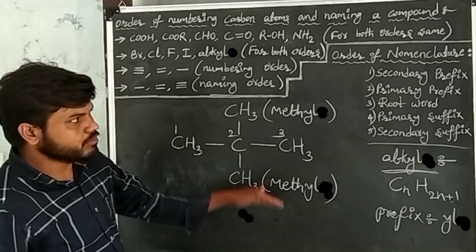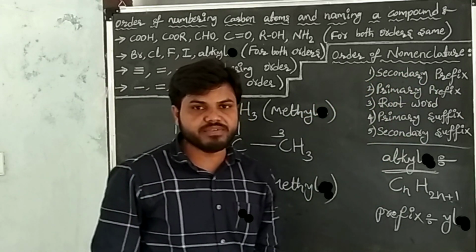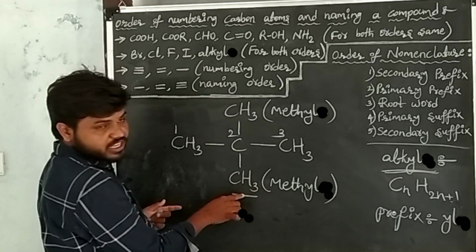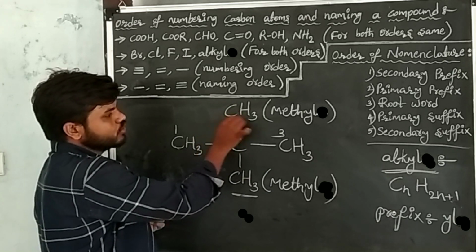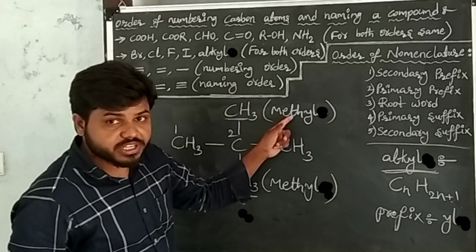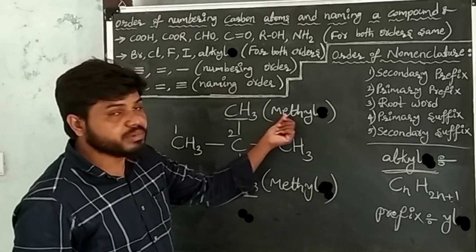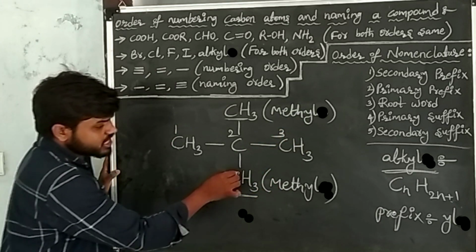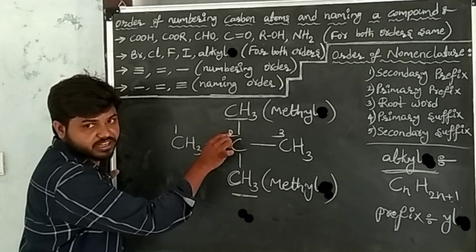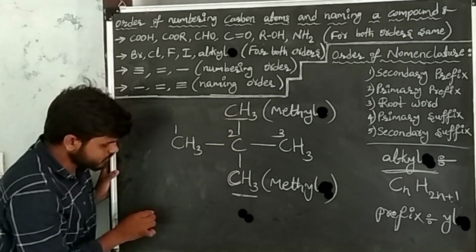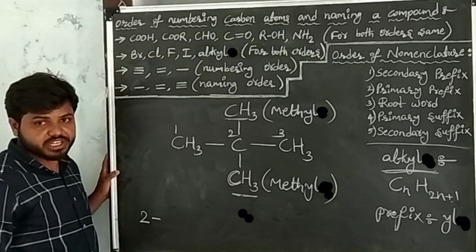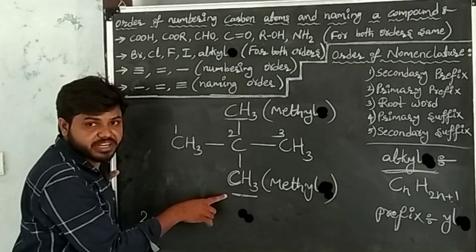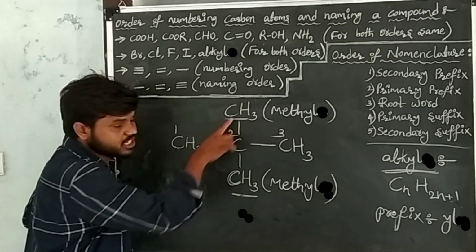Now after giving numbers, first write the secondary prefix. Here the secondary prefixes are these two substances, one methyl and another methyl. First write the substance positions, then write the prefixes of the substance. See here, the position of each substance is second. I have written the position. After writing the position, how many times is this substance repeated?